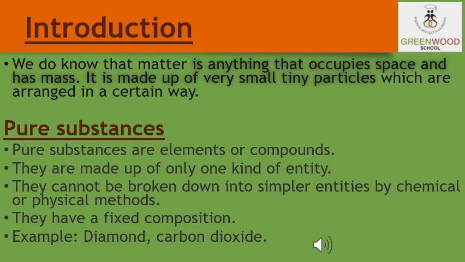For a common person, pure means having no adulteration, or that there is only a single kind of particle which has not been mixed with any other. But according to scientists, many of these things are actually mixtures of different substances, and hence these products are not pure. When we say that something is pure, it means that all the constituent particles of that substance are the same in their chemical nature. A pure substance consists of a single type of particles. In other words, a pure substance is a single form of matter.